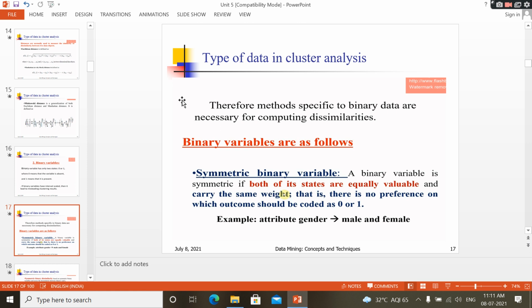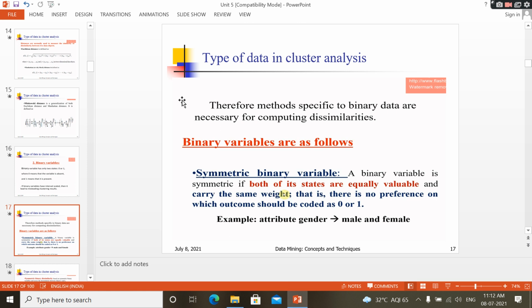Binary variables have two types: symmetric binary and asymmetric binary. Symmetric binary is nothing but the values are equal. There are two values. For example, gender has the values male and female. Two values only you should have. For any binary variable, asymmetric or symmetric, you should contain only two values: 0 and 1, that is male and female. But the difference between symmetric and asymmetric is that in symmetric, the two values are different but have equal priority.